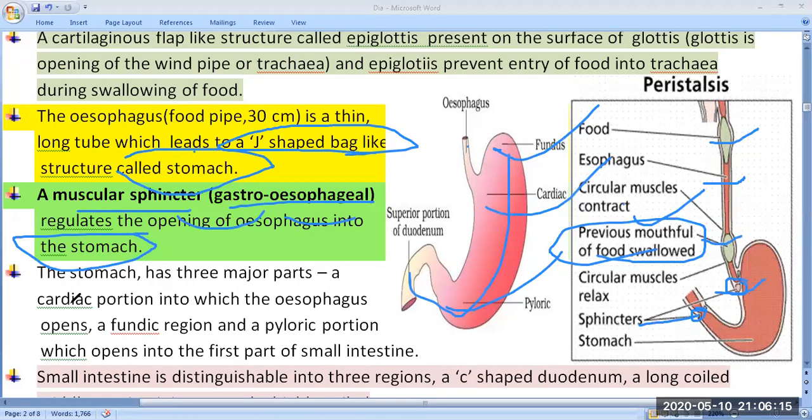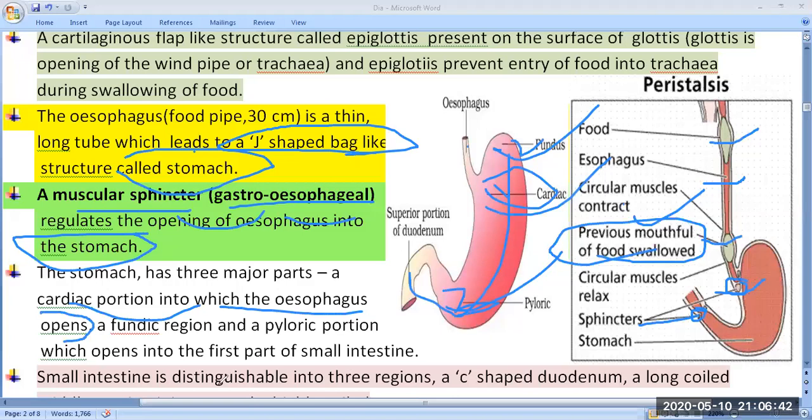So first is the cardiac portion, into which the esophagus opens. Okay, so first is the cardiac portion. So number one is the cardiac, second is the fundus, and third is the pyloric region. Sometimes students get confused about which is first, fundus or cardiac. Cardiac comes first. Why? Because it is near the esophagus.